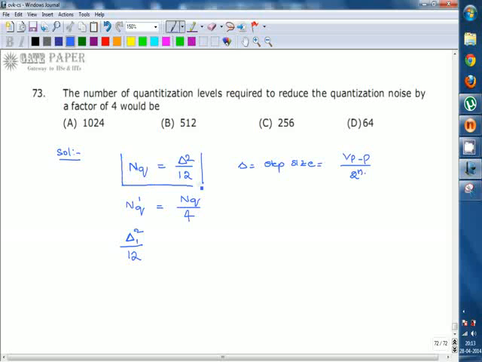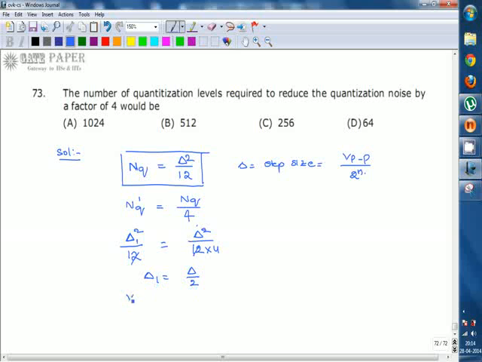According to the basic formula, NQ in terms of delta is delta square by 12. Similarly, we write NQ dash as delta square by 12 into 4. Both are equal. Now the 12 cancels, and delta 1 equals delta by 2, where delta 1 is the step size for the second quantization noise and delta is the step size for the original quantization noise.